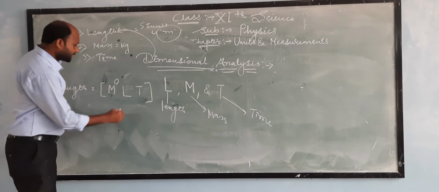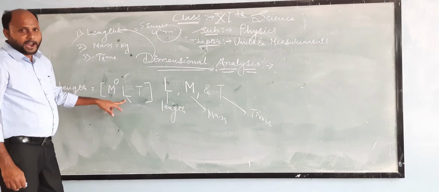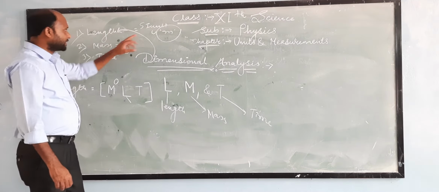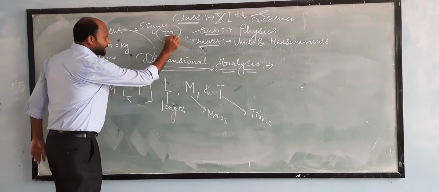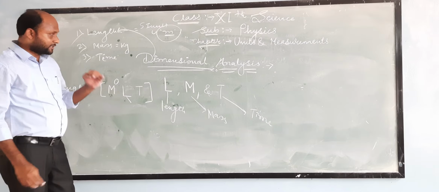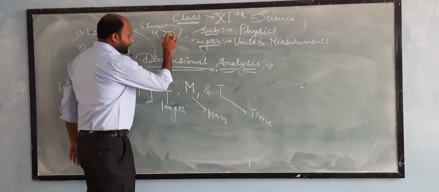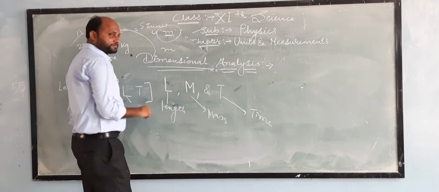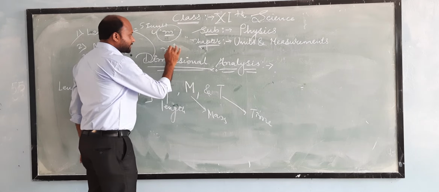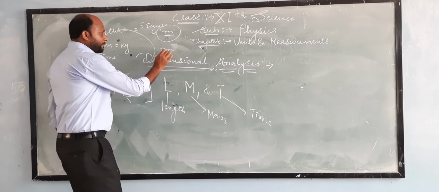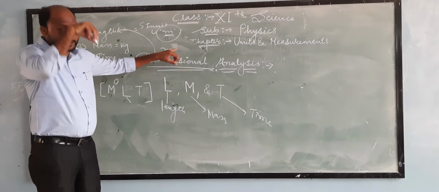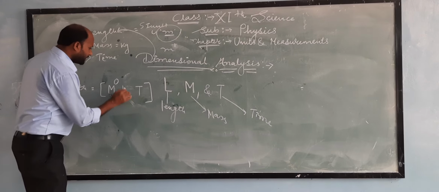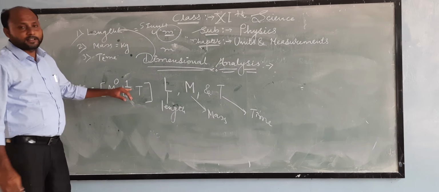0. Now we have taken the second term, which is capital L, and we know that capital L stands for length, and SI unit of length is meter, and here meter is present. Now even though meter is present here, there is no power written: not 1, not 2, not 3, not 4. When nothing is in the power, it means 1 is present. So we write the power of capital L as 1.